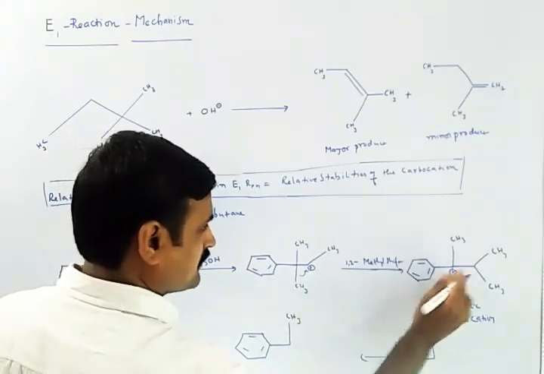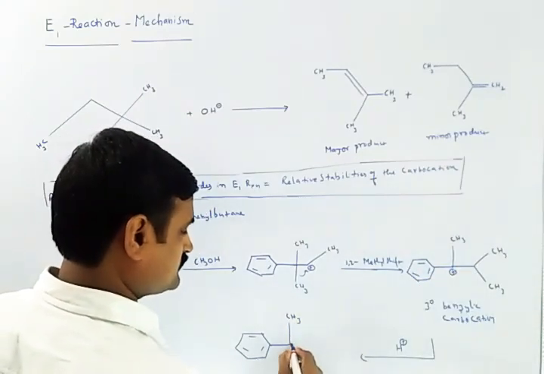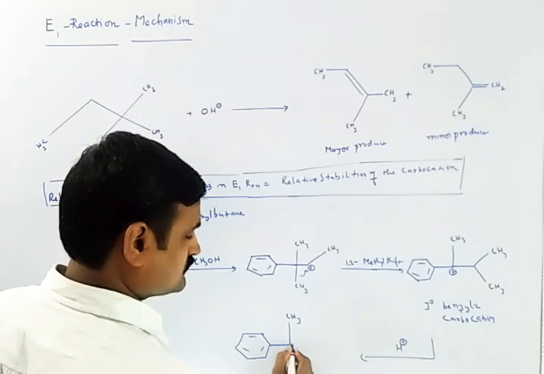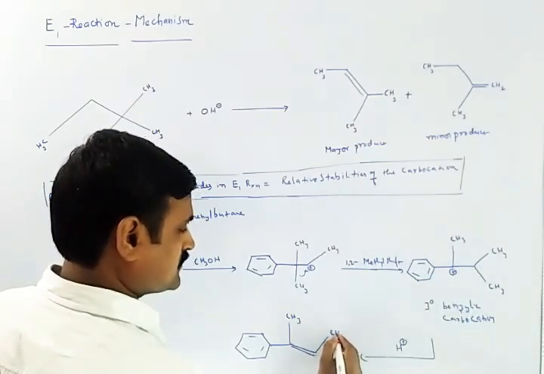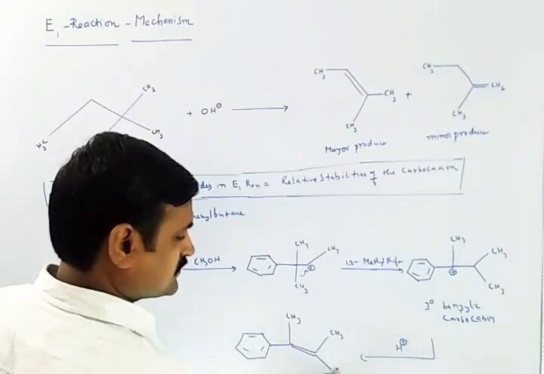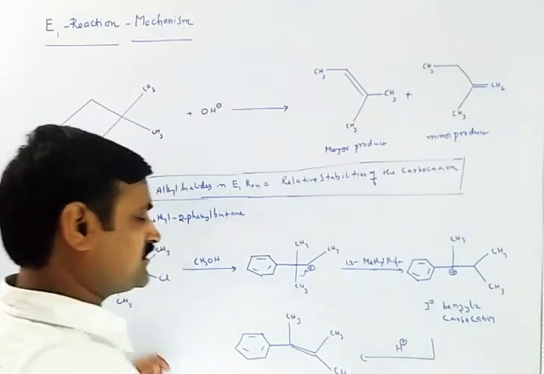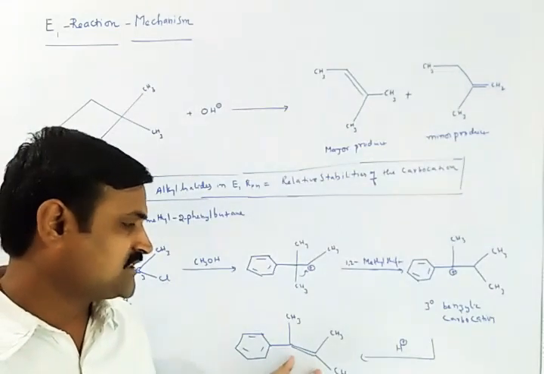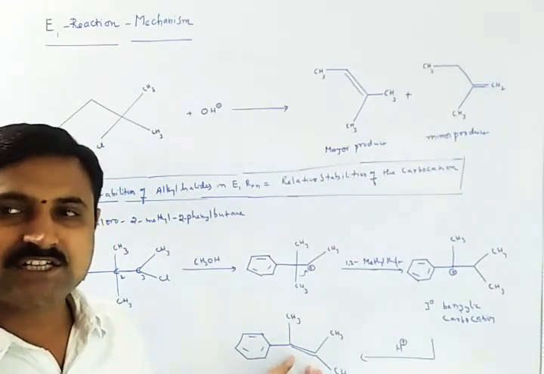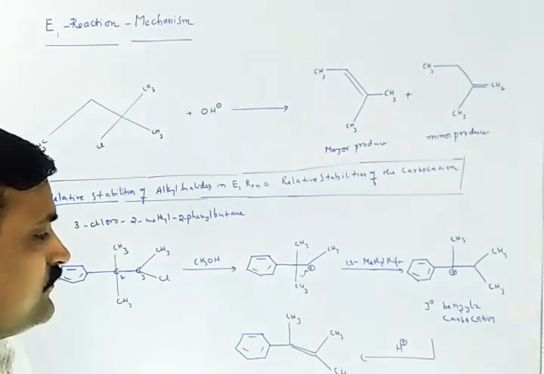I am going to write a double bond here. Here CH3 is there, and here already CH3 is there. In that way we can say this is the major product of the reaction according to Saytzeff's rule.